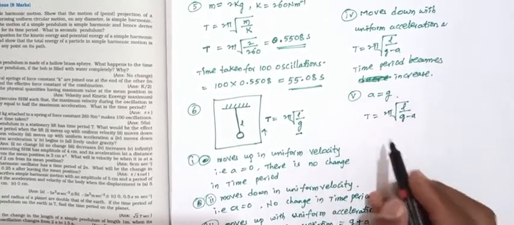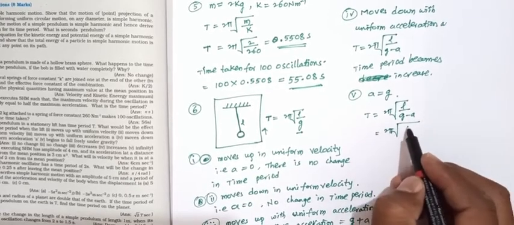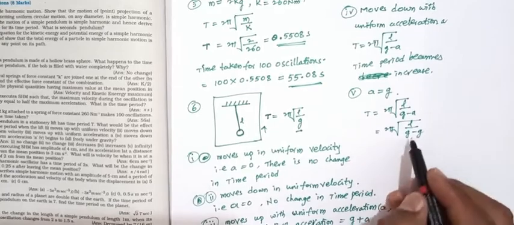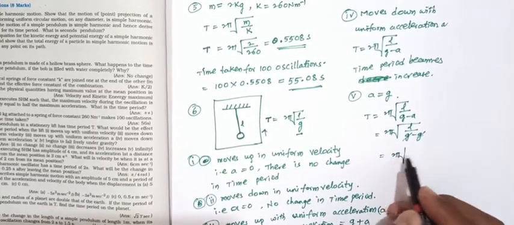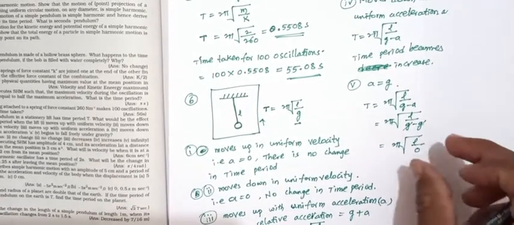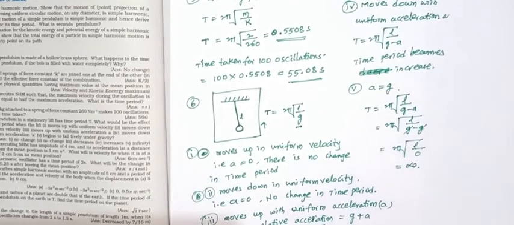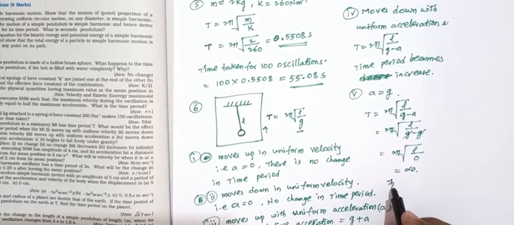Here a equals g, so 2 pi square root of L by g minus g. So g cancels, and it equals 2 pi square root of L by 0. So L by 0 equals what? Infinite.